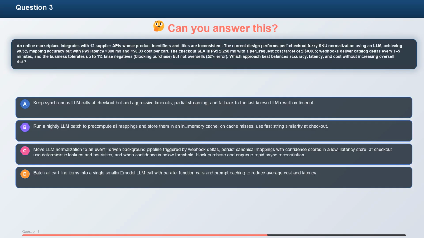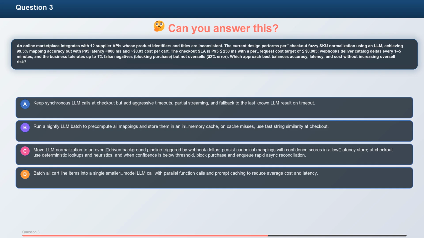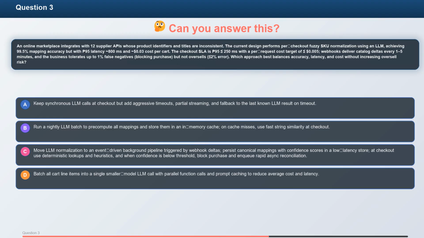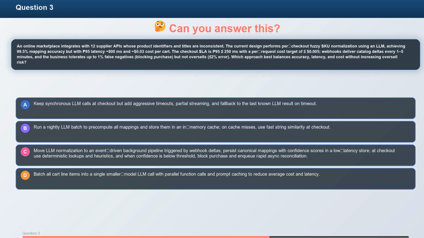Webhooks deliver catalog deltas every 15 minutes, and the business tolerates up to 1% false negatives blocking purchase, but not oversells (2% error). Which approach best balances accuracy, latency, and cost without increasing oversell risk? A. Keep synchronous LLM calls at checkout but add aggressive timeouts, partial streaming, and fall back to the last known LLM result on timeout.